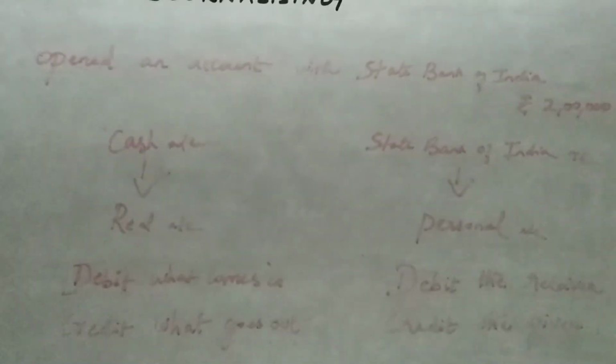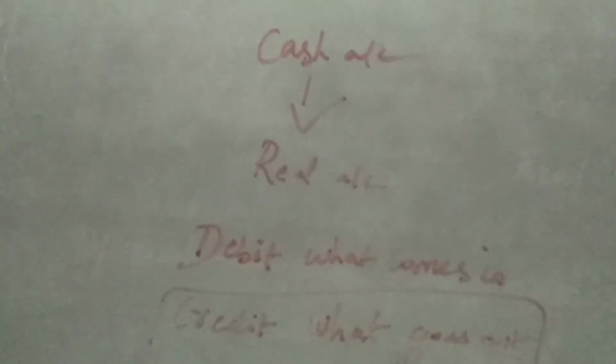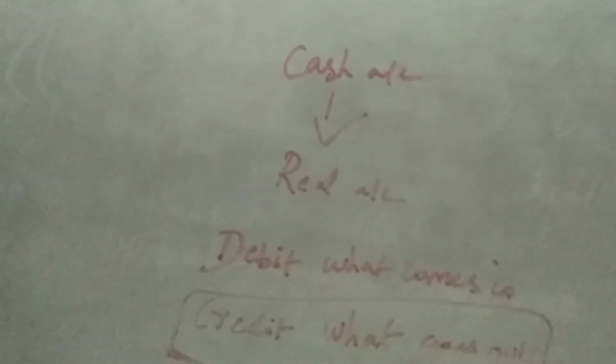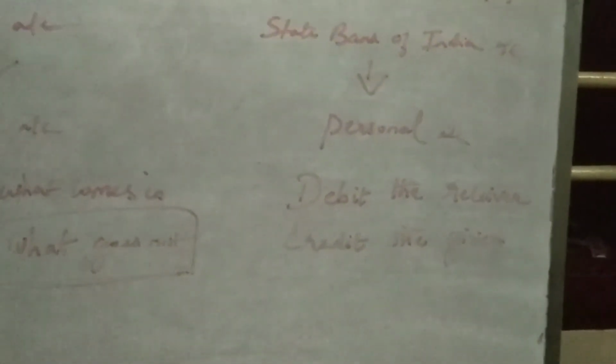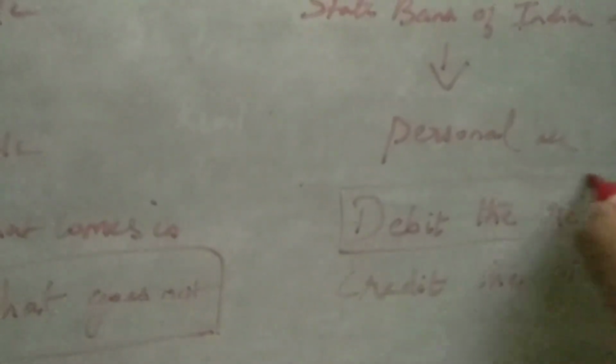So here when we open a bank account, cash is going out. So we are going to credit cash. Now who is the receiver? Bank is the receiver. So debit the receiver. So what is going to be the entry?